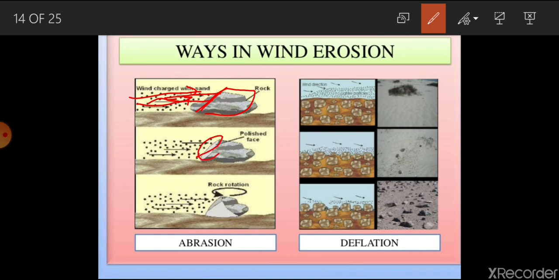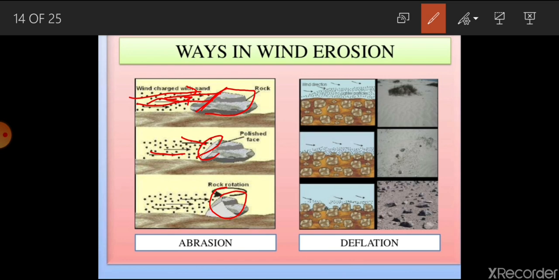You can observe the face of the rock, and as time passes this particular area would be eroded. So abrasion is the kind of erosion which is done by airborne particles, whereas deflation includes the movement of fine particles.